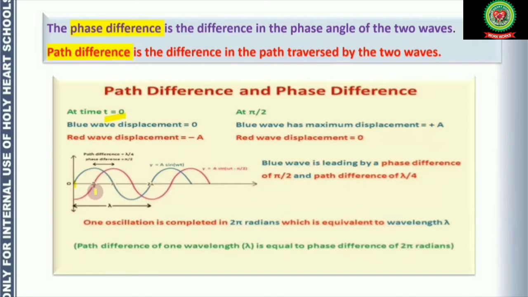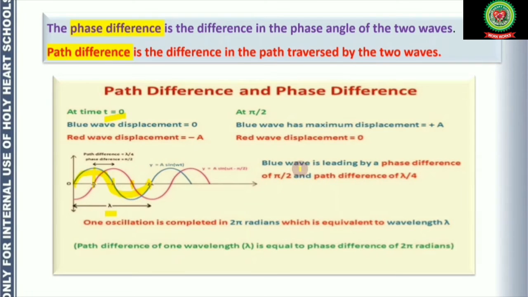This is π/2, this is π, and this is 2π. From this point to this point we have a complete wave of wavelength λ. So this is λ/4, this is λ/2, this is 3λ/2, and this is λ. On the other hand, at π/2, the blue wave is at maximum displacement +a, whereas the red wave is 0. So the red wave is at the x-axis, its displacement is 0.